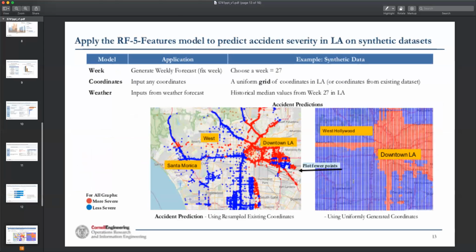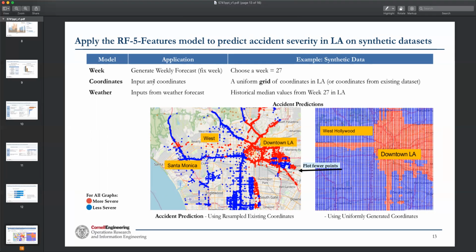Okay, so next we're going to apply this model to predict accident severity in LA on a synthetic data set. So this serves as a demo of how we're going to apply this model later. First, the model has three kinds of features. Week: we can generate weekly forecasts, so here in the demo, we're just going to use week number 27.